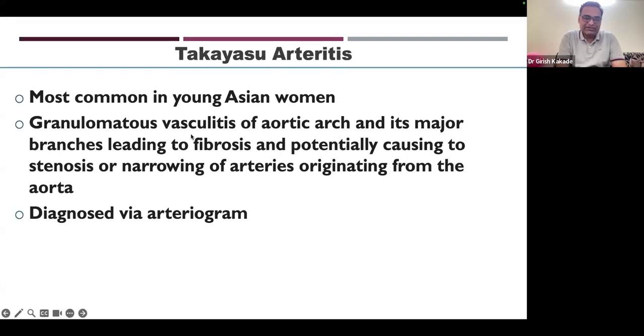Again, it is a granulomatous vasculitis of the aortic arch and its major branches, leading to fibrosis and potentially causing stenosis and narrowing of arteries originating from the aorta. This is what we want to prevent. This disease is also called pulseless disease, because many patients who are not identified initially and not treated eventually develop stenosis of their brachial and radial arteries, and then the pulse is not identified, so you can say it is pulseless disease. But that stage we want to prevent with treatment. It is diagnosed by arteriogram, either CT or MR angiogram.